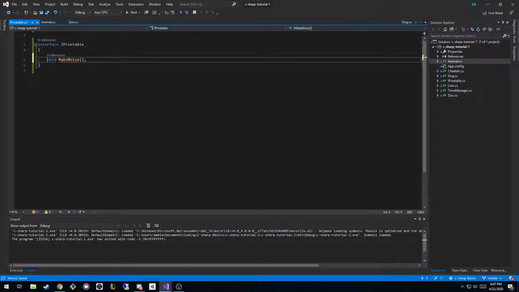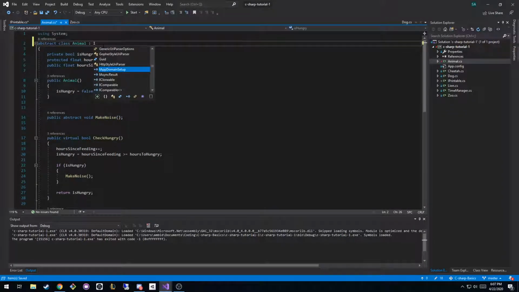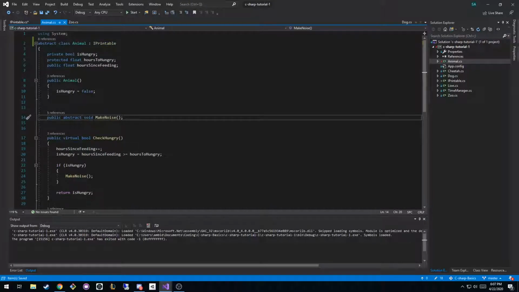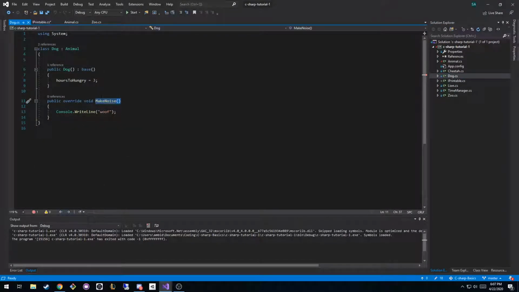Sorry, my bad. We can't do public for interfaces because the members are going to be inherited by the children, and we can't tell them if they're public, right? So basically what we're going to do is we're going to tell an animal now that an animal is IPrintable. And we no longer need this MakeNoise function to be abstract, right? Because now the children, if we just go to, I don't know, Dog, you can see it has no methods that it found suitable to override from the interface, right? And so what that means is we're not overriding it from a parent class. We have an interface, right?